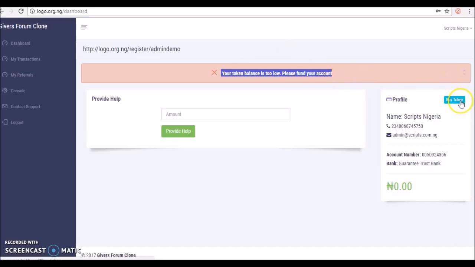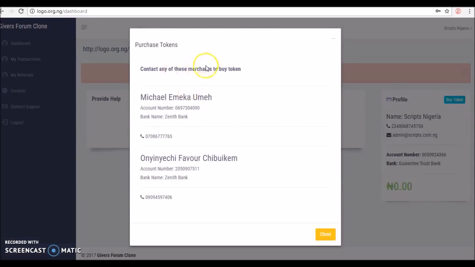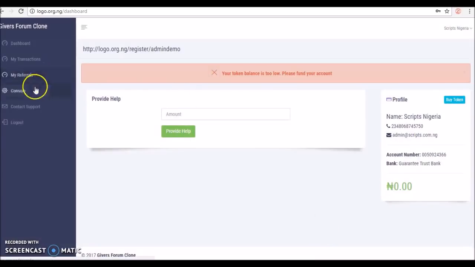Now, buy token. Okay, contact any of these merchants to buy token. So this is a demo example of the admin's account details. If I contact this phone number and send money to this account, then the token will be credited. I'll show you how the admin is going to credit any user with the token from the console. But that is about buying tokens. So now let's go to the console.